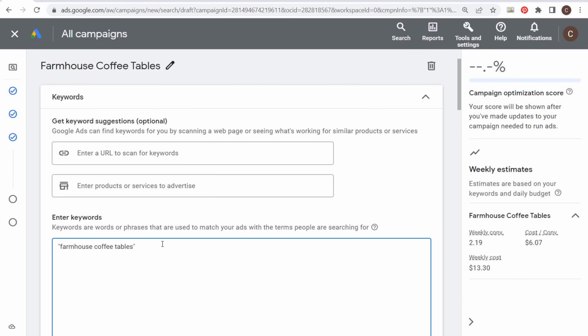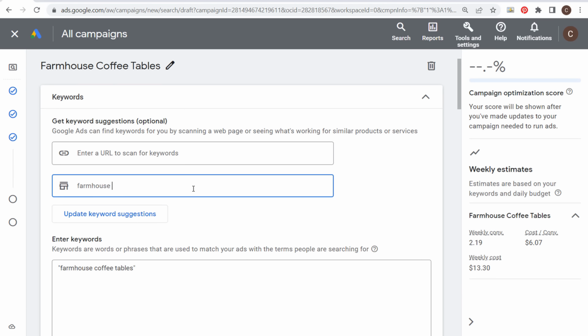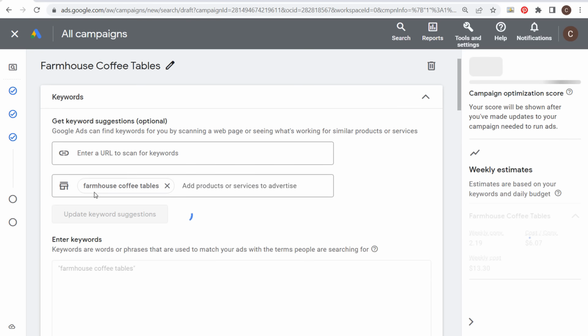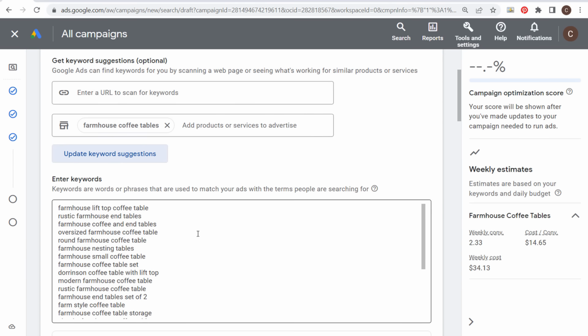And truthfully, you could target one keyword like this, and it's going to match all sorts of relevant search terms. So personally, I spend much more time creating really relevant ad groups than I do actually searching for every single relevant keyword that I'm trying to target. Let's just say I do farmhouse coffee tables. If I enter farmhouse coffee tables here, you'll see lift top, rustic farmhouse end tables.